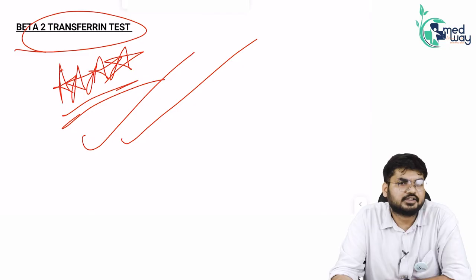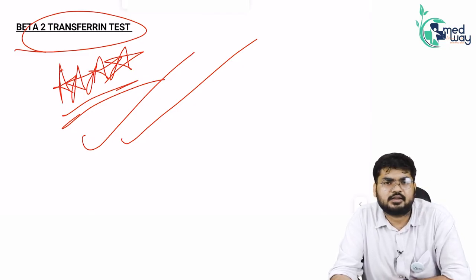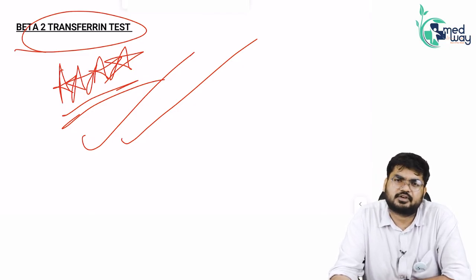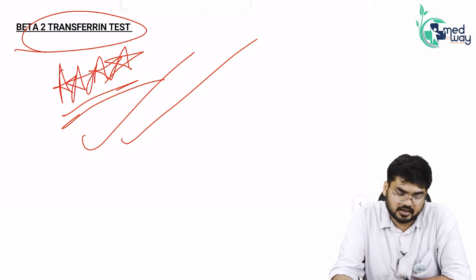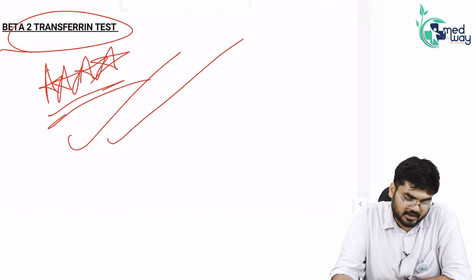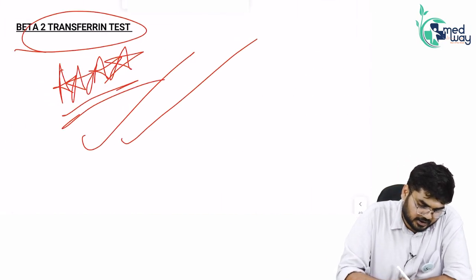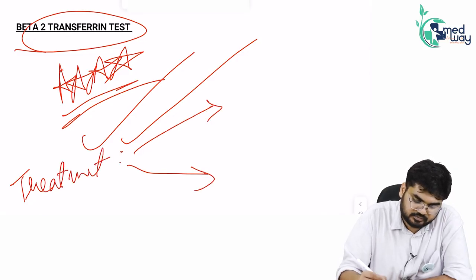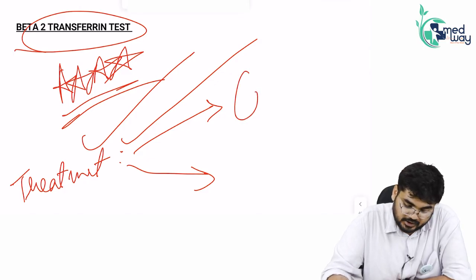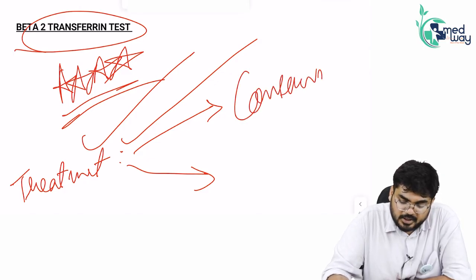Sir, congratulations that you have diagnosed that it is a case of CSF rhinorrhea. How will you treat it, sir? See, most of the times the management of CSF rhinorrhea is conservative. Remember, the treatment of CSF rhinorrhea is very important: conservative. Sir, what do you mean by conservative?